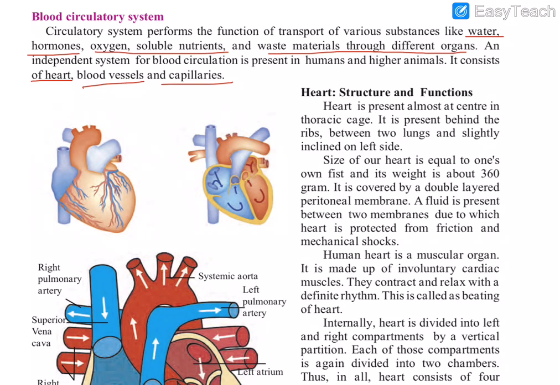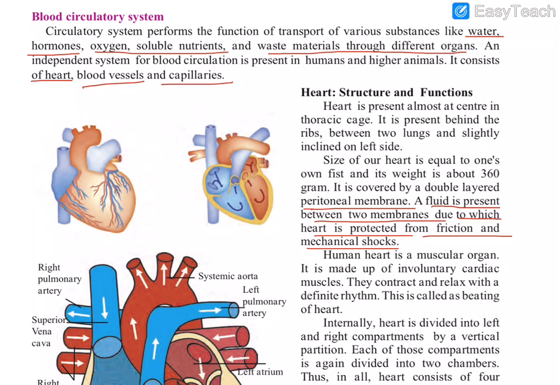It is covered by a double layered peritoneal membrane. Our lungs are also covered by a double layer called pleura, and the double layer of the heart is called the peritoneal membrane. A fluid is present between the two membranes, due to which the heart is protected from friction and mechanical shocks.